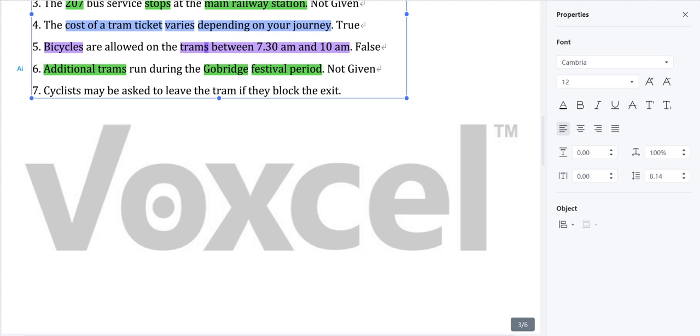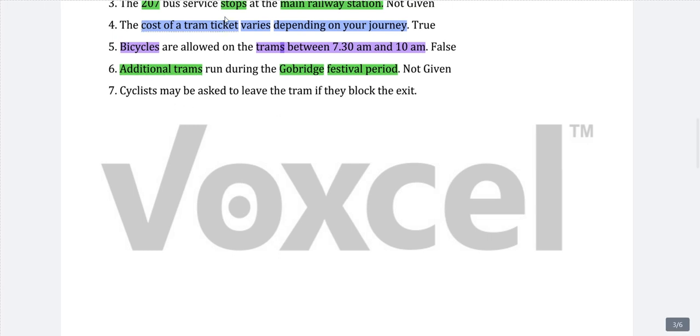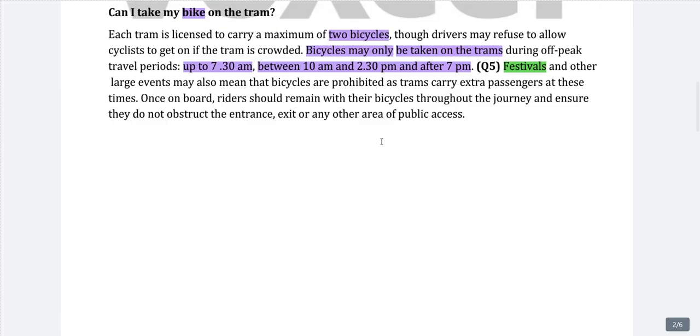We have read everything, but we will read again. Cyclists may be asked to leave the tram if they block the exit. So if they block the exit, they will be asked to leave that particular tram. Here is our keyword: once on board, riders, which just means cyclists, should remain with their bicycles, so they should be close to their bicycles.